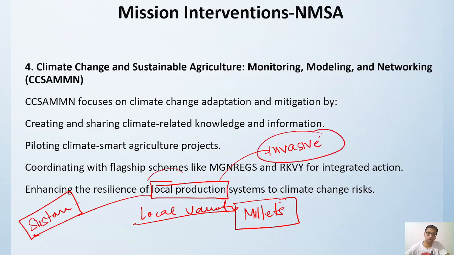So we have to focus on local production, which is totally aligned with our own production cycle. If we are doing proper local production, it will protect us from various types of climate related risk. So this is all related to the National Mission for Sustainable Agriculture.